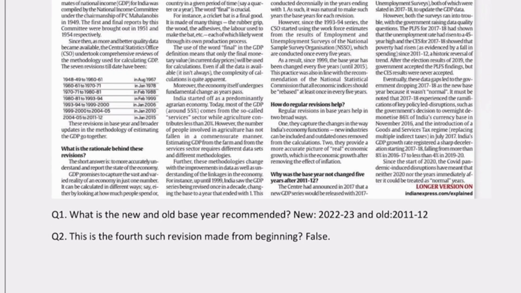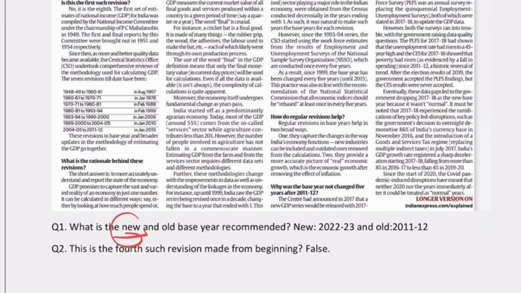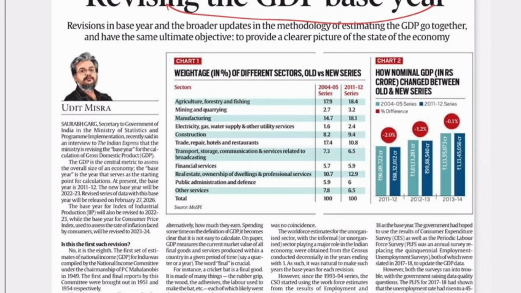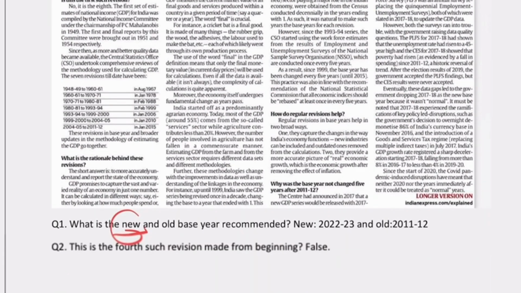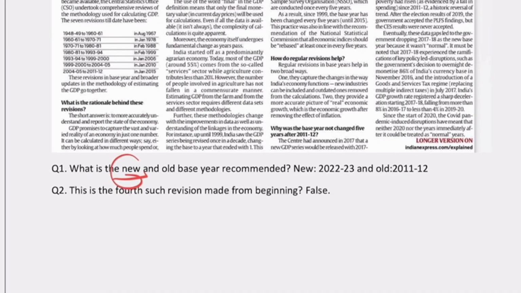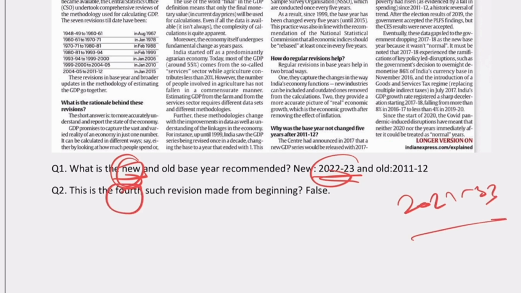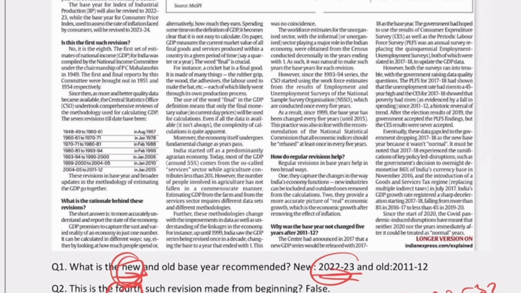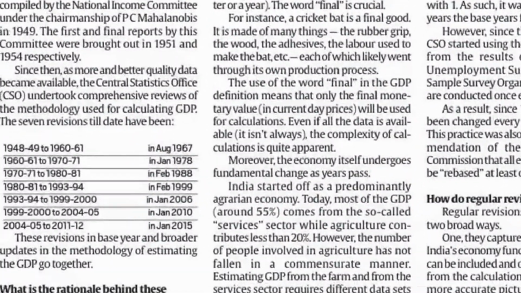It says here, what is the new and the old? Now the article says here, revising the GDP base year. है ना? अब देखो आपसे क्या पूछा जाएगा, वेरी इजी. स्टेट पीसीएस में आपसे पूछ सकता है न्यू बेस ईयर कौन सा रिकमेंड हुआ. So 22-23 is a new base year. Now this is a 4th such revision made from the beginning, you can say 1948. Now again from the article, देखो किस तरीके से आर्टिकल से क्वेश्चन बने.